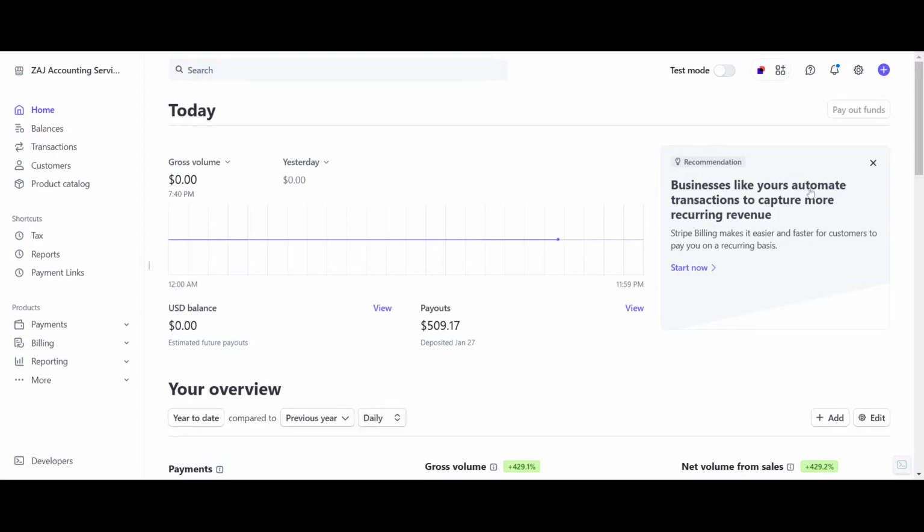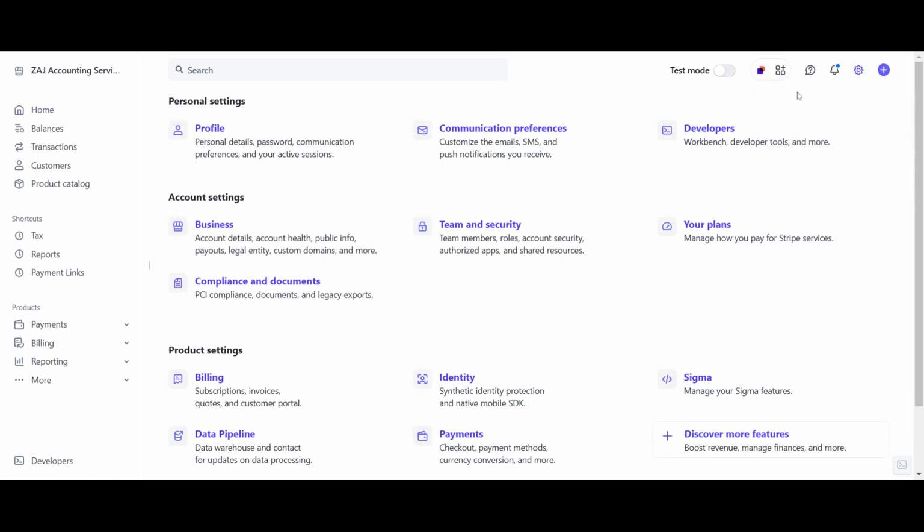So in this video, I am going to show you how to find your 1099-K issued by Stripe. So the first thing you want to do is log into your Stripe account, and then you will be brought to your home page. Up in the right hand corner, you're going to click this gear icon which says settings once you hover over it, and then you're going to click settings again.